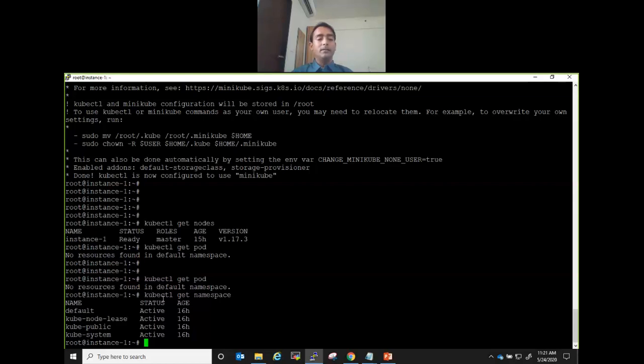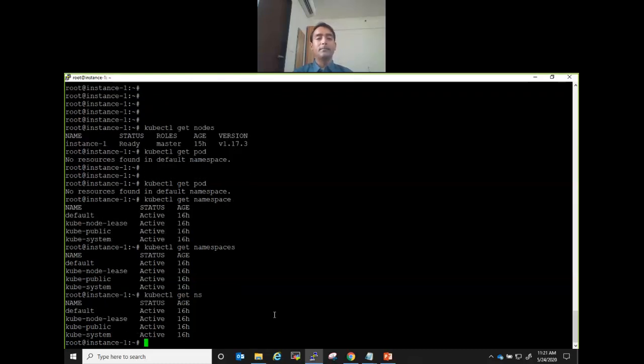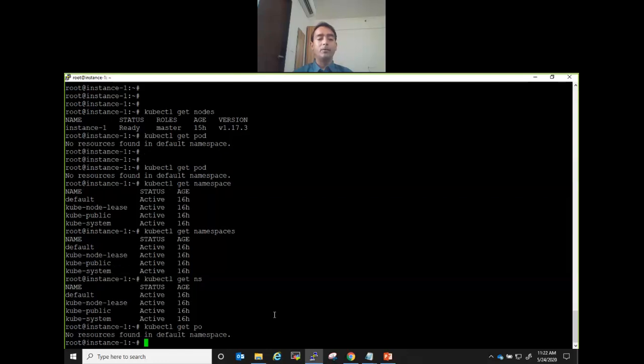Now it is showing some output. This is the singular way. I can run it like this, the plural way, and get the same output. The third way is the shortcut, ns. Similarly, you can do that for pod. You can write pod, you can write pods, or you can write po also, same thing.